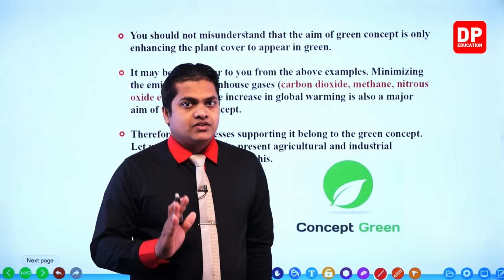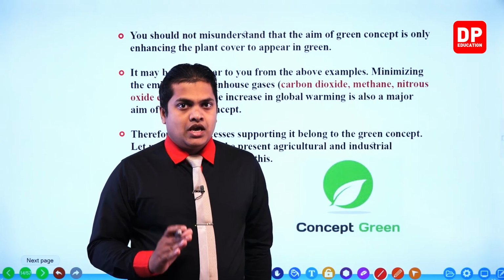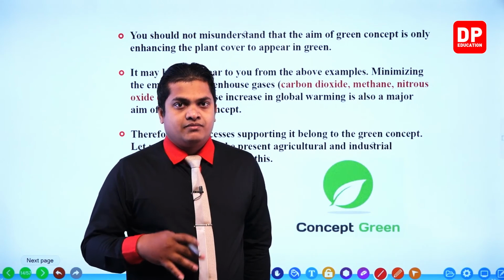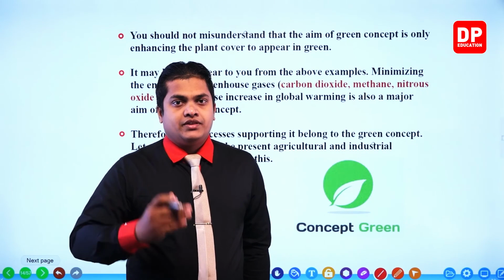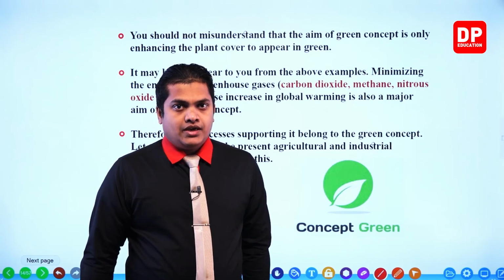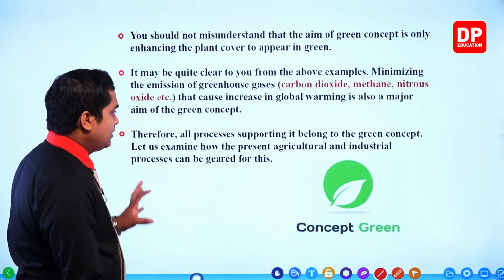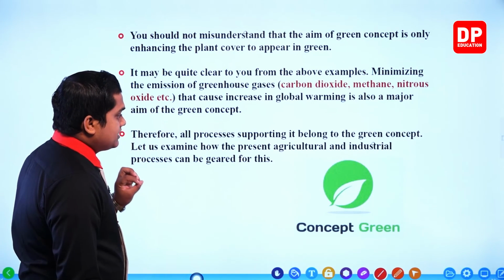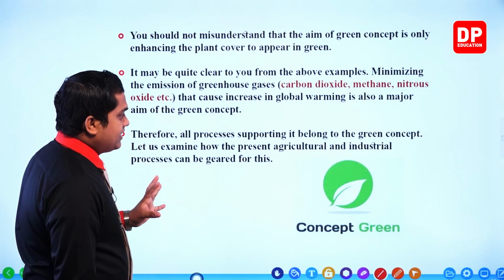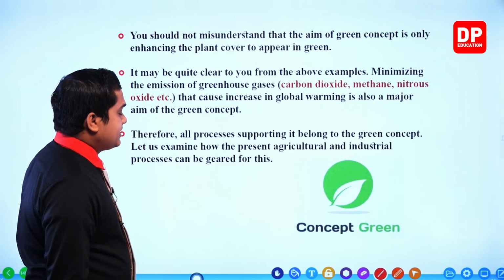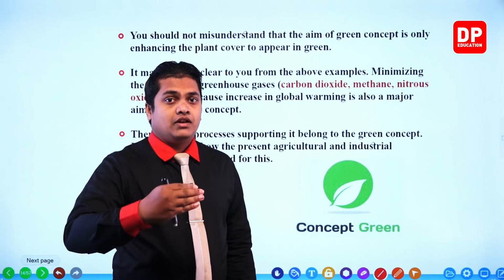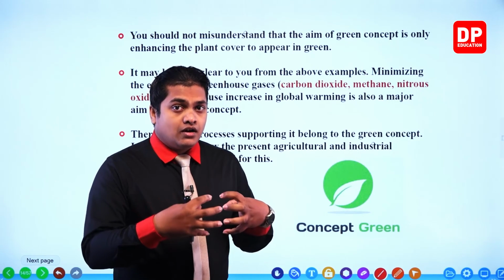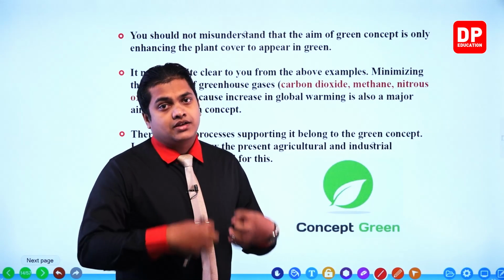Okay, now let's observe, my dear children, how we can follow different kinds of methods and policies in order to follow up with the green concept. Here mainly we are discussing the steps that we can follow in agricultural lands and industrial lands and even in human settlements that will accomplish the green concept.